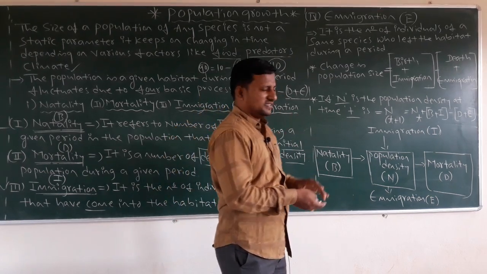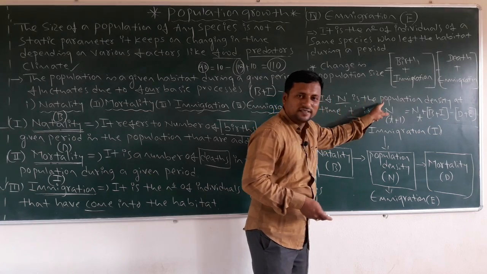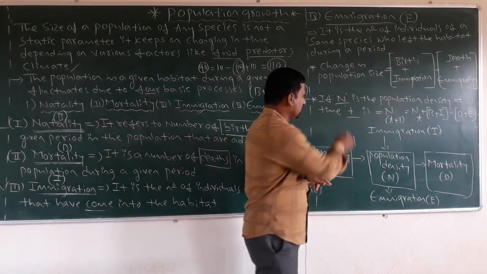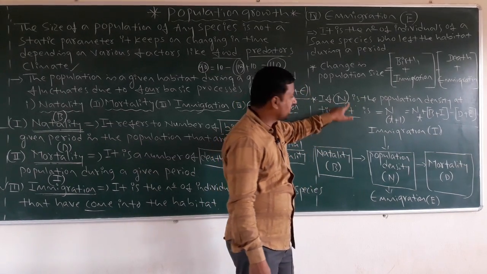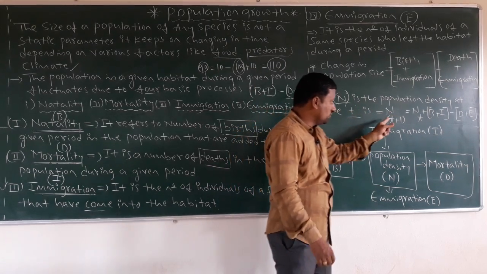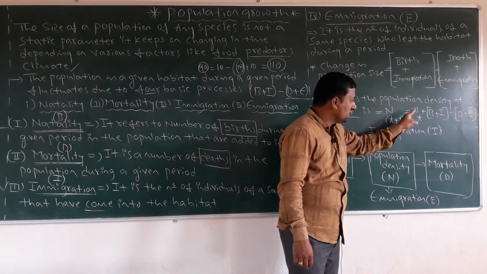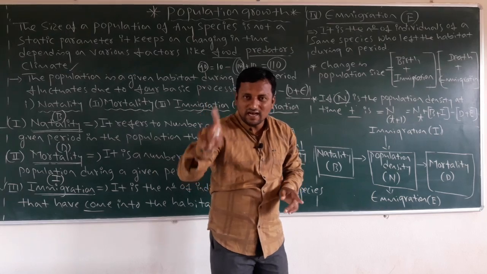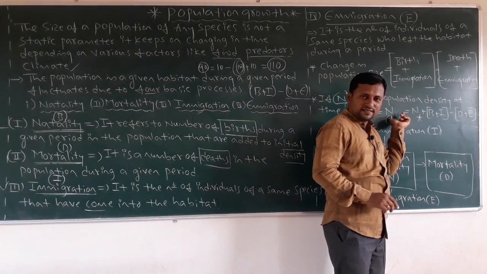Then next, if N is the population density, already we know that population density is denoted by capital N. The population density at time t plus 1, N t plus 1, is equal to N t, same equation, plus B plus I minus D plus E. Here capital N is the population density.